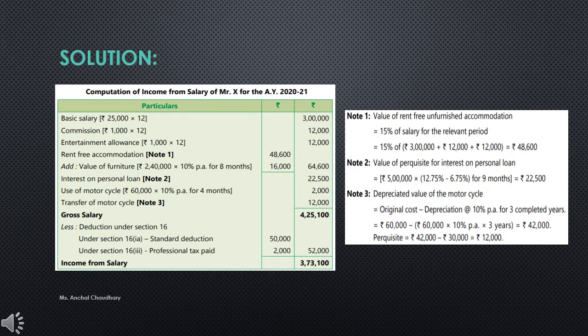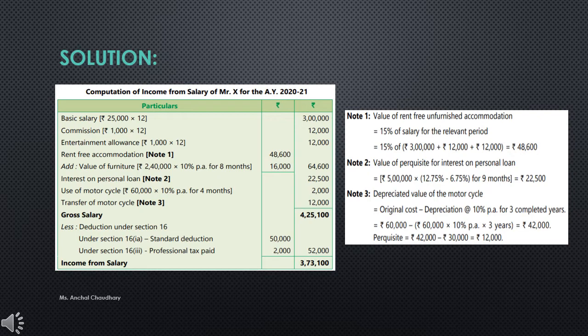After deducting that depreciation, its value was 42,000. The motorcycle has been sold for 30,000. That means you are having a perquisite of 12,000. So that value will be your taxable amount.